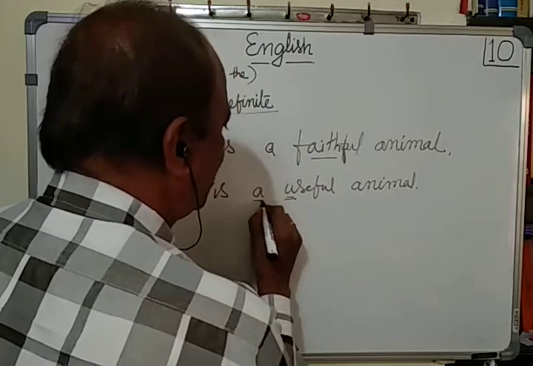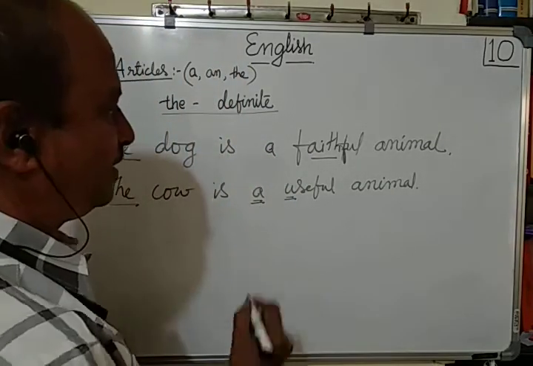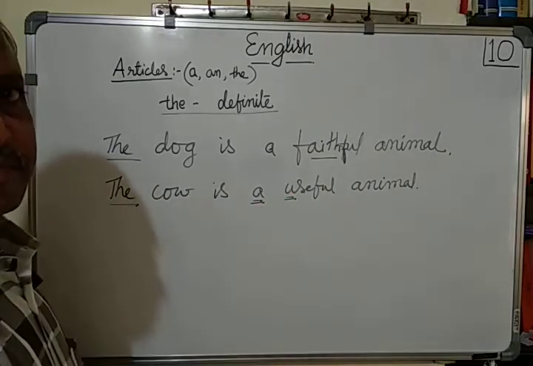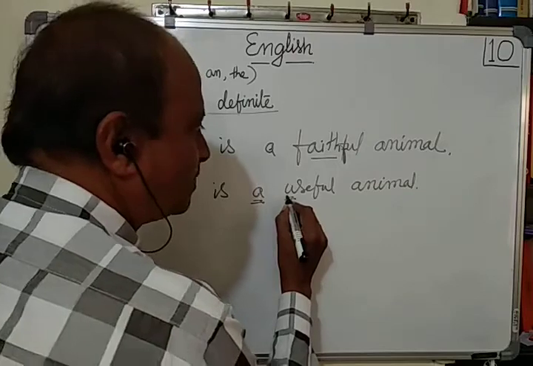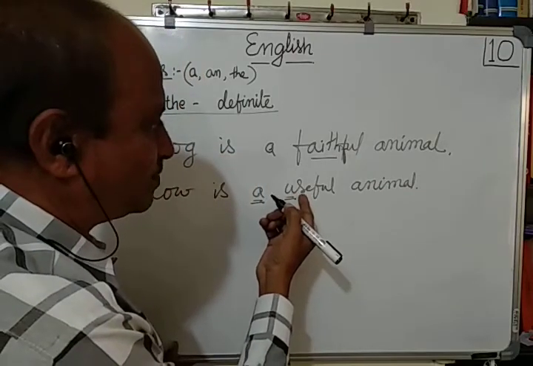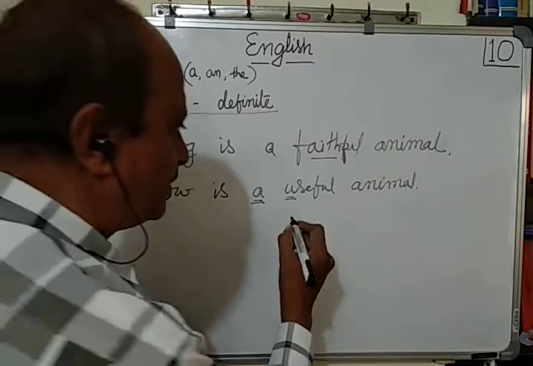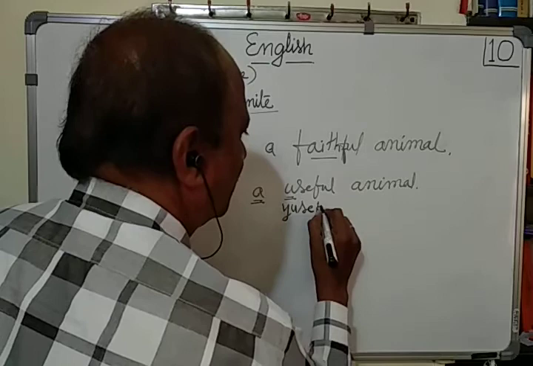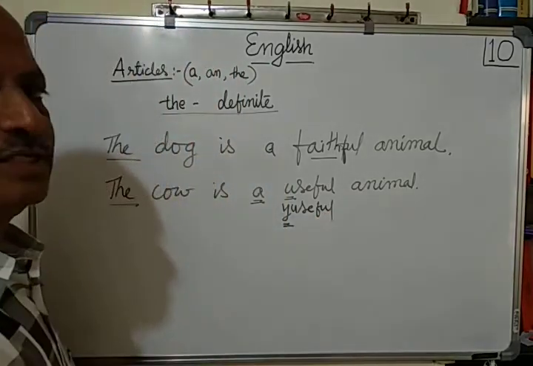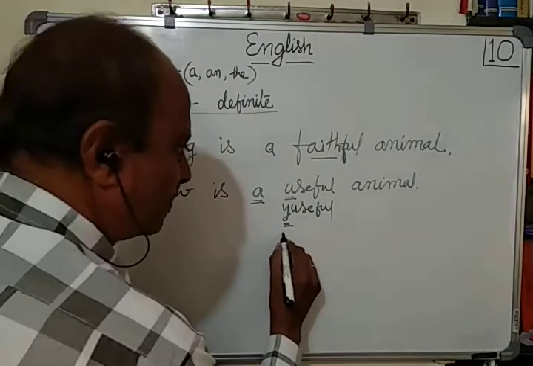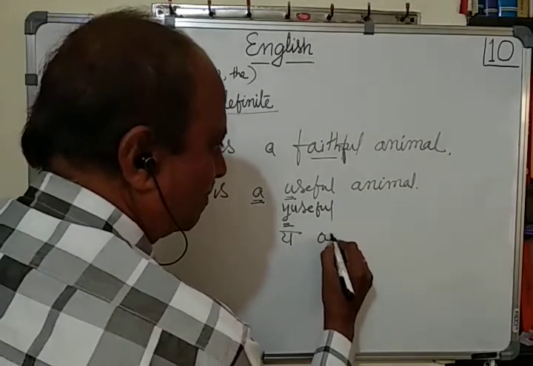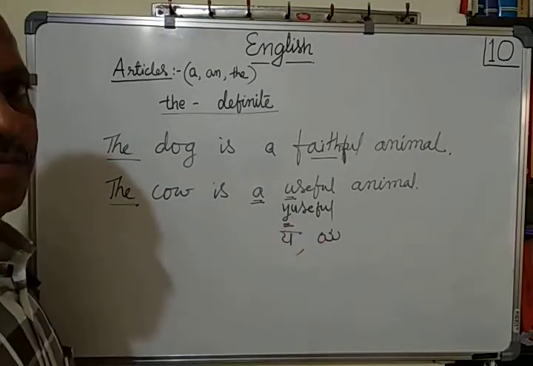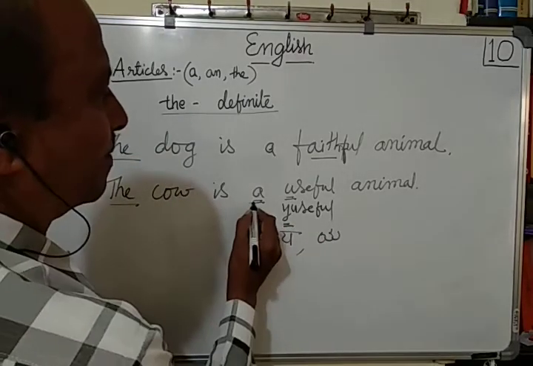Here, why is it a? There is u, but I am using a. Here we have to look at the sound also. The cow is a useful animal. Though the spelling of the word starts with U, the sound is like this, yu. Useful. So a consonant sound is there. This ya is there, in Kannada ya, Hindi ya. Useful animal. So we use a.